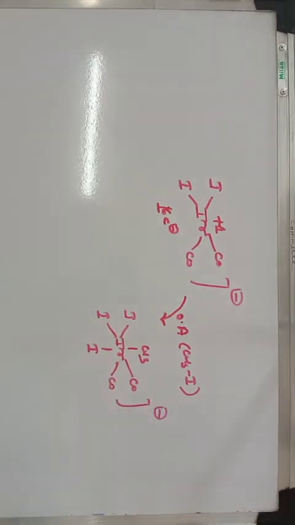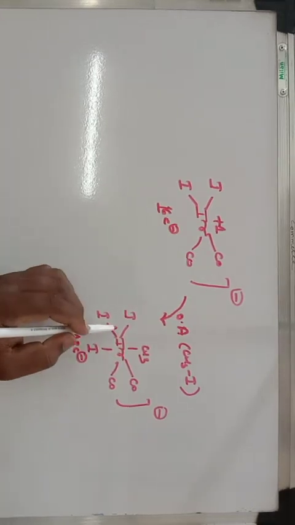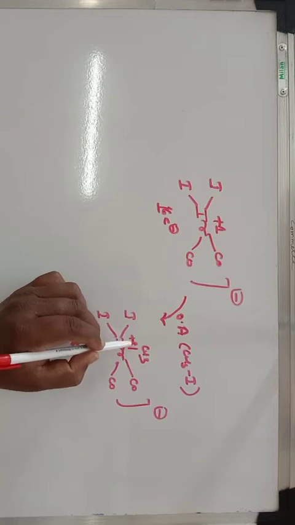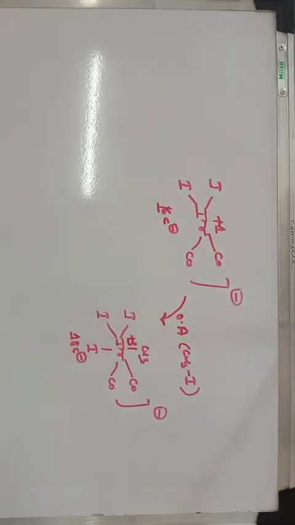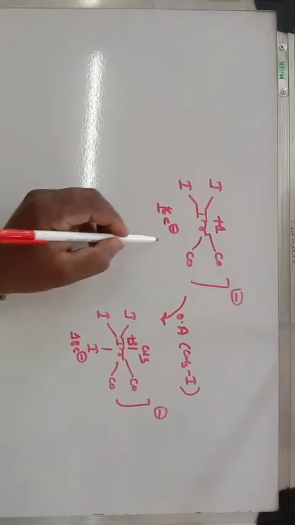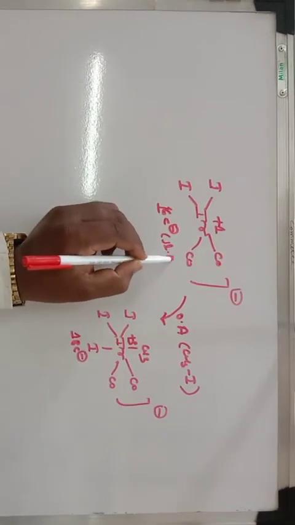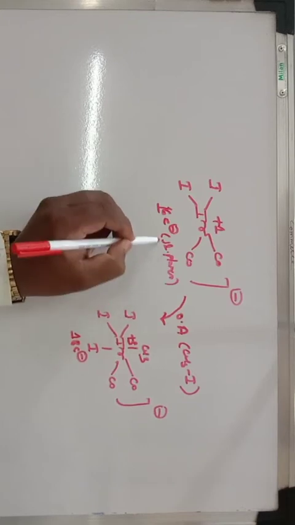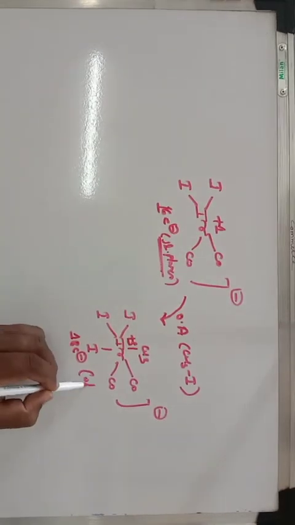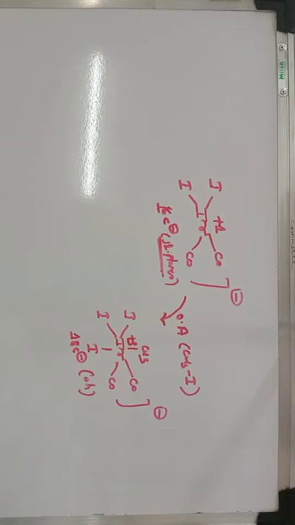If you count the electrons, it is an 18 electron species. Generally after oxidative addition, the electron count increases by 2 units. The oxidation state of this iridium is +3, that is, the oxidation state also increases by 2 units. And the square planar complex is converted into an octahedral complex. This is your octahedral complex.